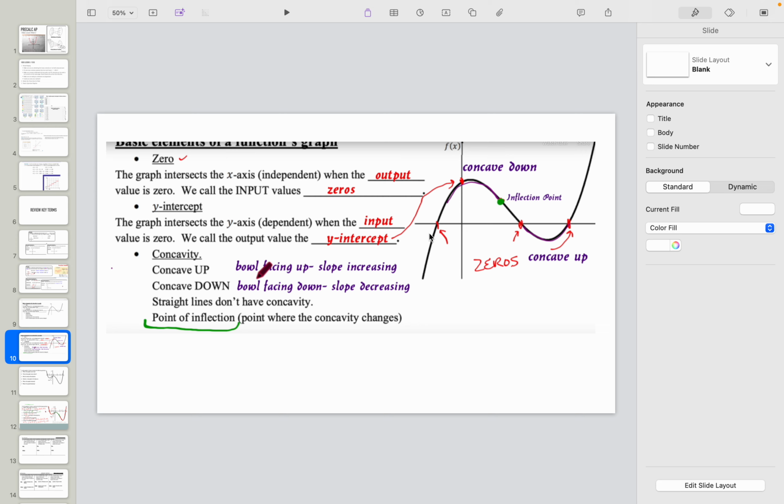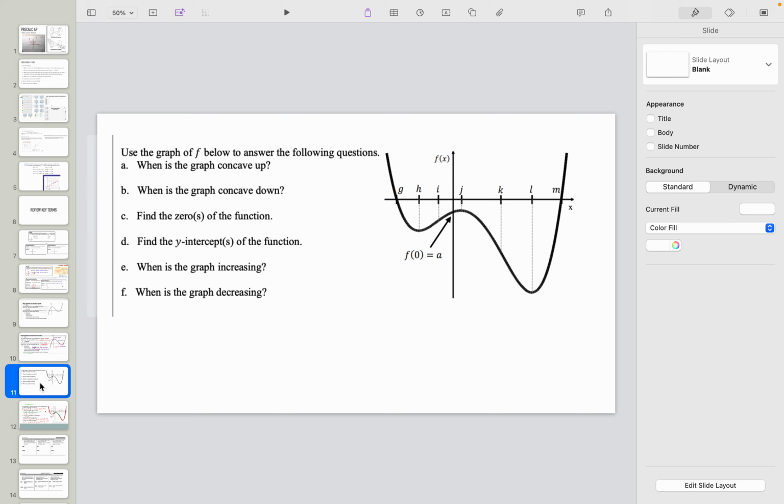So hopefully you know the zeros, the y-intercept, right? How do we know a graph is concave up? And how do we know a graph is concave down? So let's try to answer a question. So we're going to try to label this. So you want to sketch this out, right? And it says use the graph F. So this whole graph is called F, right? How can I label?